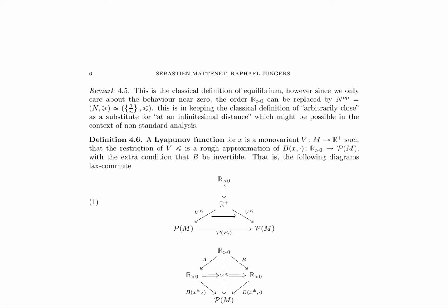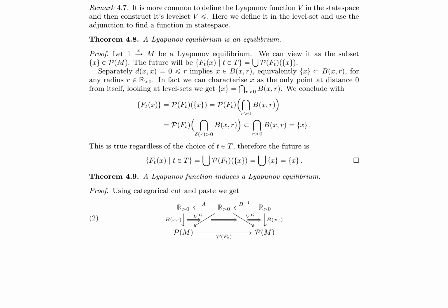Furthermore, the paper explores the idea of a rough approximation of the ball function, B(x, ε), by the level sets of a monovariant, V. This approximation is crucial for defining the Lyapunov function in the level set space and then using the adjunction to find a function in the state space. The authors emphasize that their definition of a Lyapunov function in the level set space is less common than the traditional definition in the state space, but it leads to the same conclusions regarding stability.